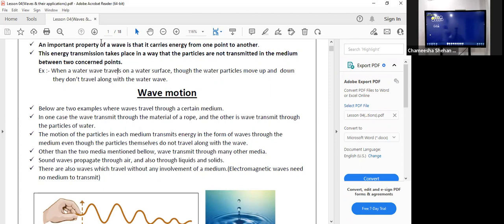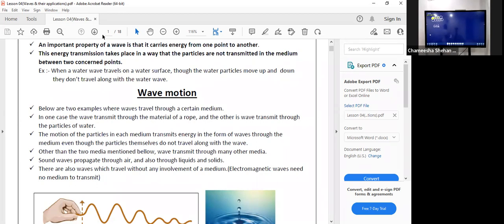When a water wave travels on the surface of water, though the water particles move vertically up and down, they don't travel along with the water wave. The energy of the water wave propagates horizontally along the water surface, but the particles don't propagate in that direction. Particles stay at the same position, moving vertically up and down, like what I demonstrated with the rope. Okay. Next part, wave motion.